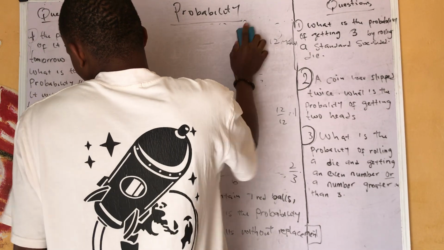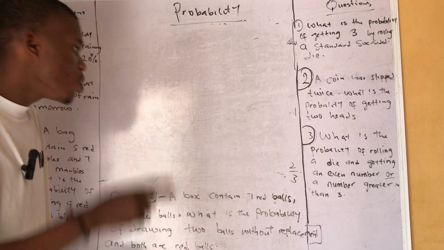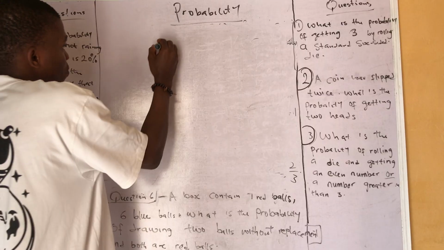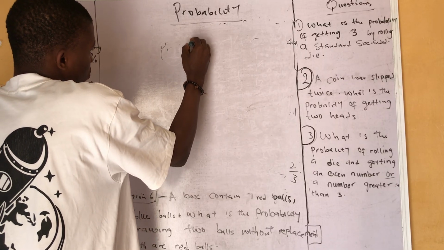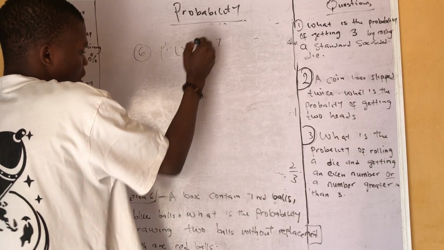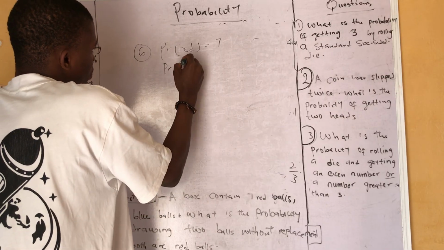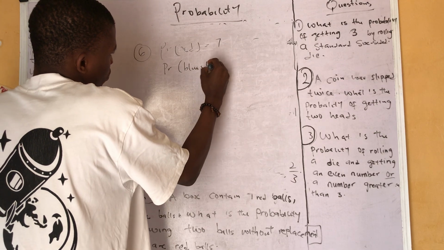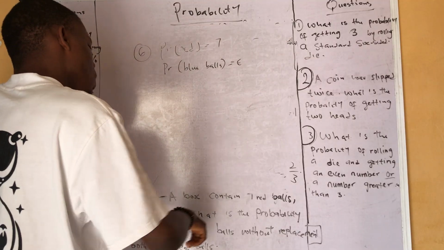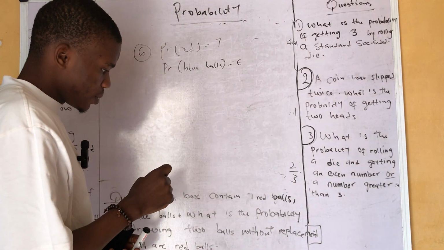Now let's move on to question 6. Question 6 simply says a box contains 7 red balls. So the probability of red balls is 7. Then 6 blue balls. The probability of blue balls is 6. Then it asks, what is the probability of drawing 2 blue balls without replacement?